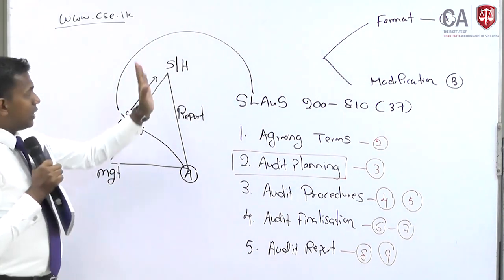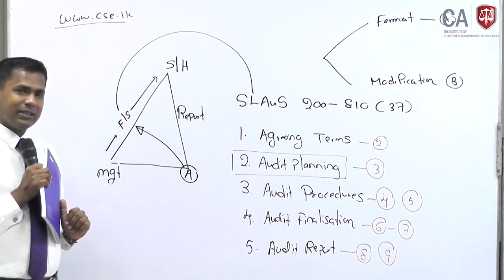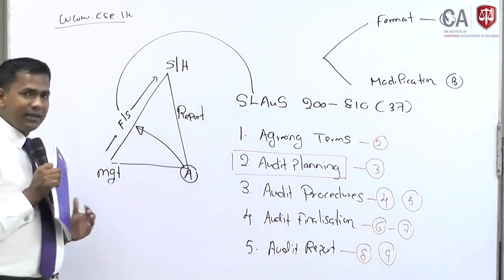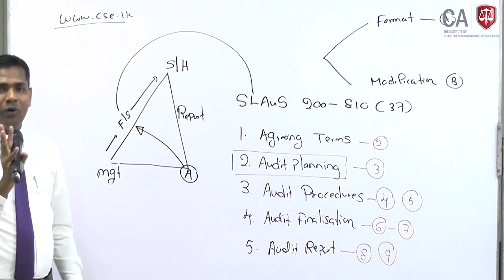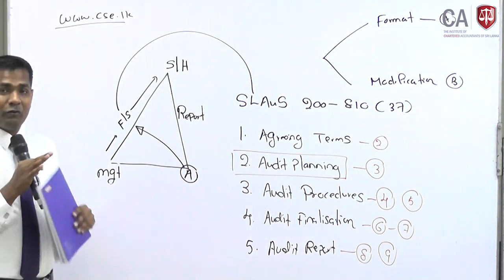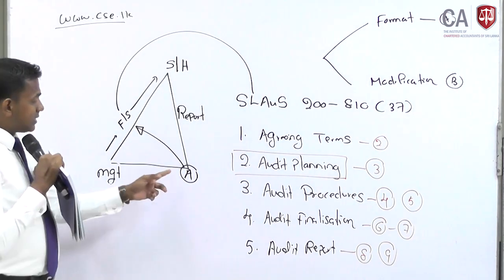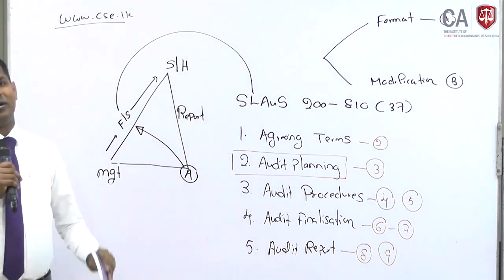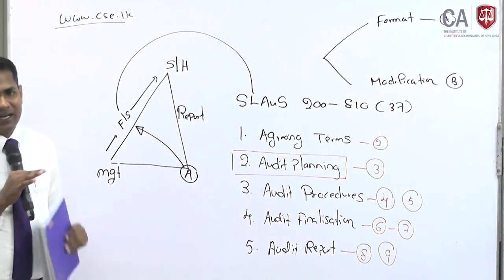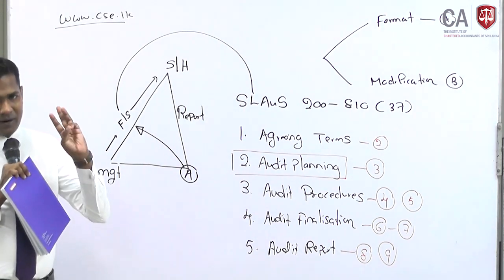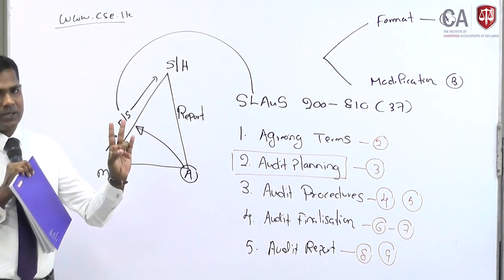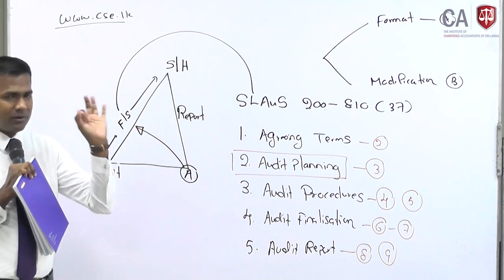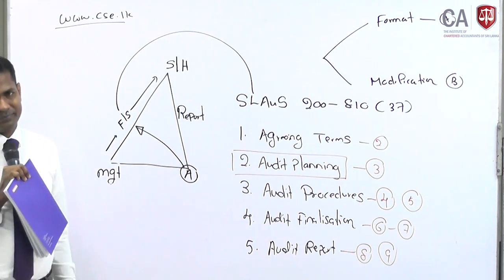Okay, in this annual report, what does the auditor come and check? The entire annual report? No. We are checking the finance statements which are included in this annual report. That's it. Finance statements mean the statement of financial position, statement of comprehensive income, statement of changes in equity, statement of cash flow, and the other notes.